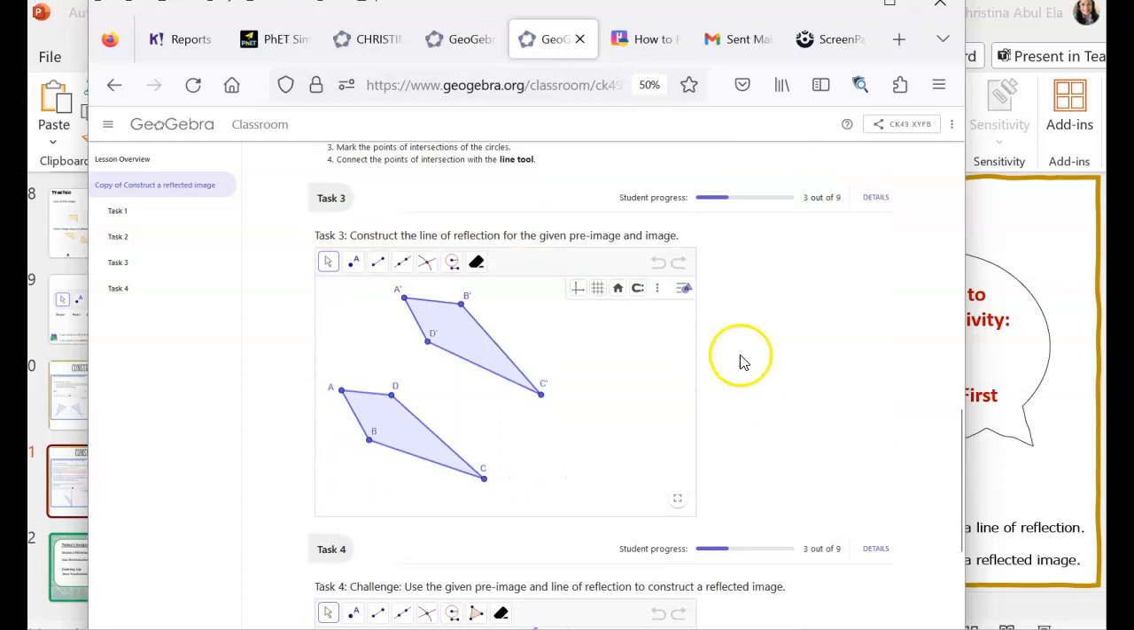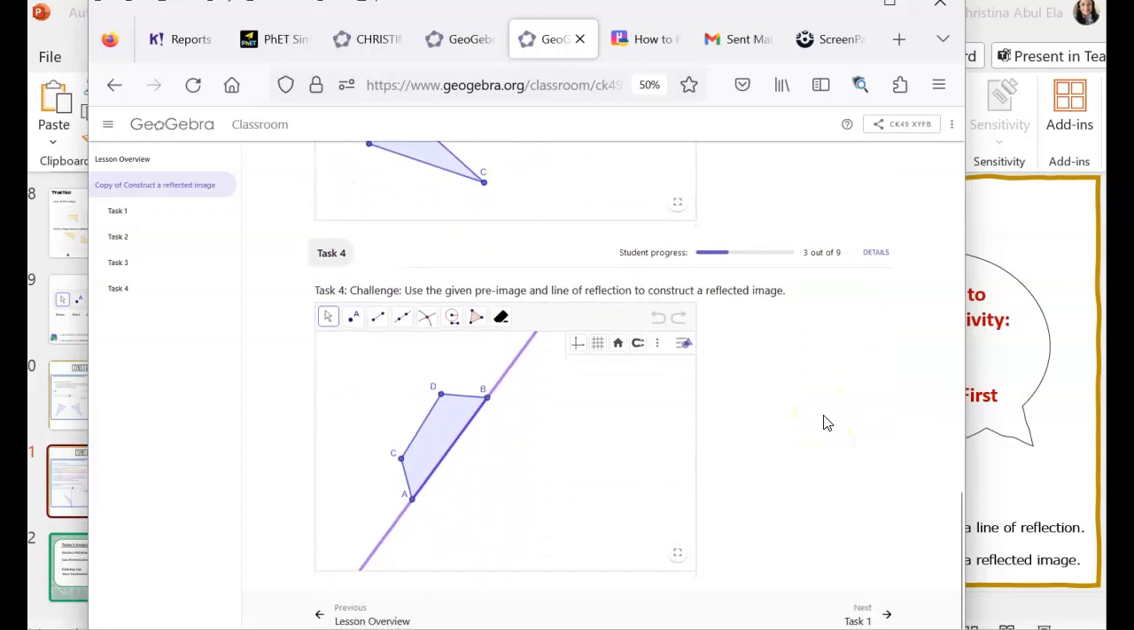task 3 is to do another line of reflection. So that was just like the first one we did. We already have the reflected image. We just have to use that perpendicular bisector construction to construct the line of reflection here. And then finally, task 4 is a challenge, and I promised that I would do this one in class so you could see it. So I'll share this with you when we get back from break. But if you'd like to try it, you could go for it.